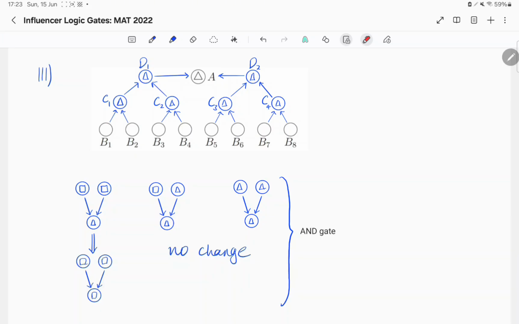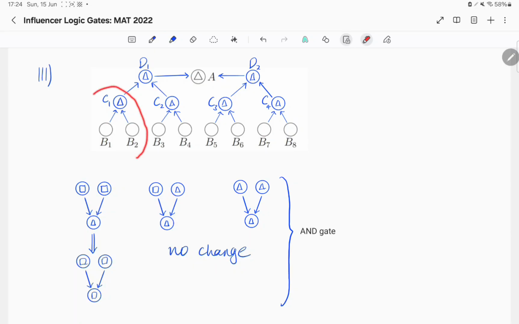Here we have 3 different setups where 2 influencers both influence one other. We'll notice that for the first one, the first influencer changes their opinion to square. However, for the second 2 situations, the influencer does not change their opinion and remains a triangle. Using this, we can explain the answer above.